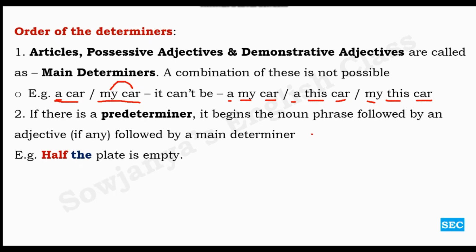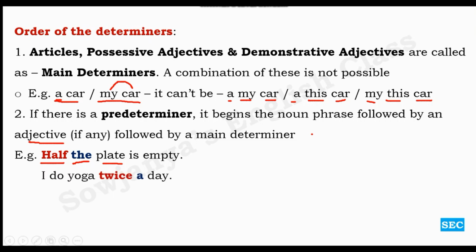Half the plate is empty. So here if you look at this predeterminer, half is there, fraction is given, then comes our main determiner the, then comes our noun. We don't have any adjective in this sentence. Okay, half the silver plate is empty. In that case silver becomes an adjective. So this is the general structure. Predeterminer followed by main determiner followed by a noun. If you have adjective, it comes after the main determiner.